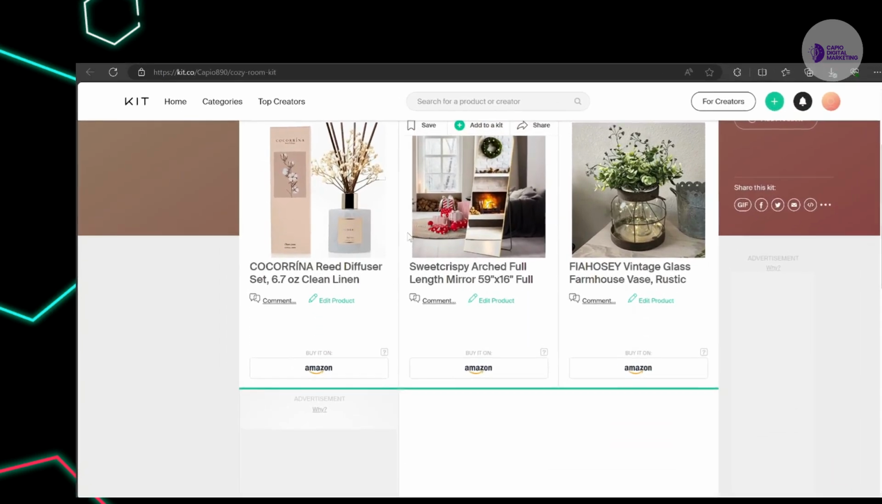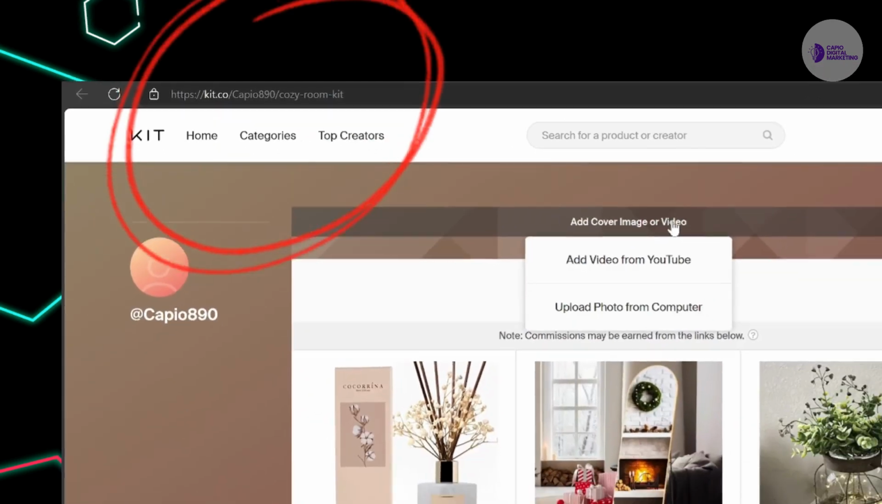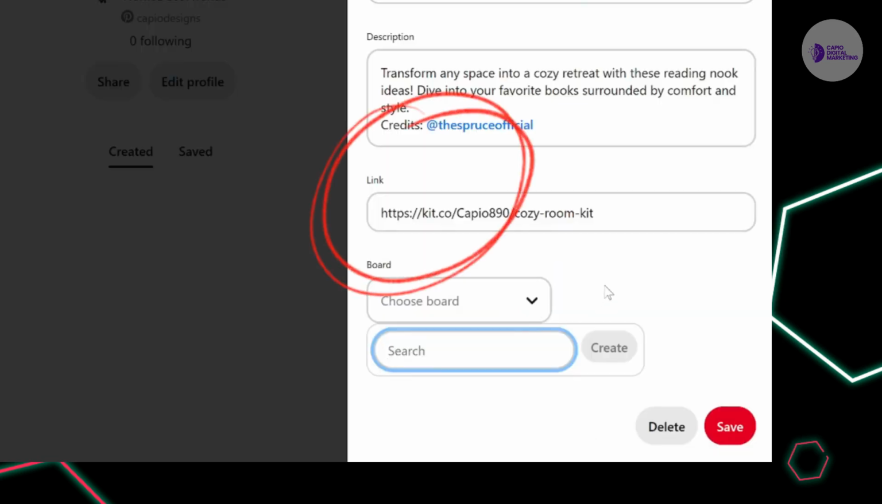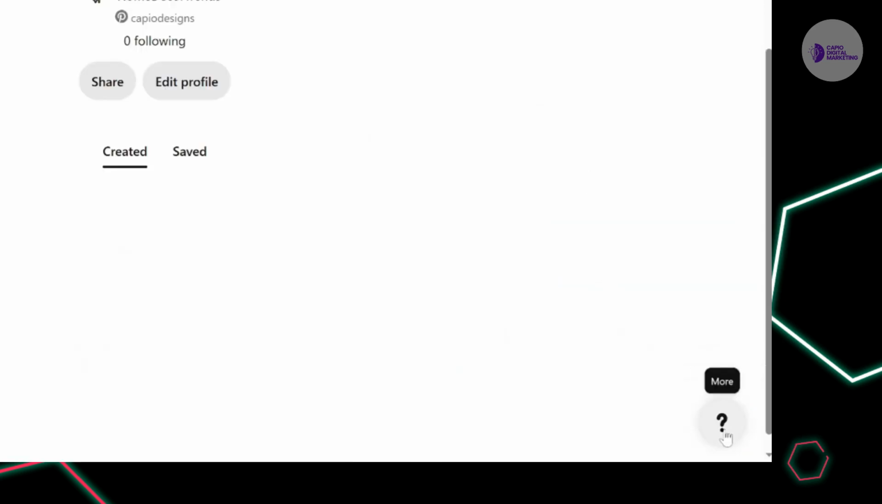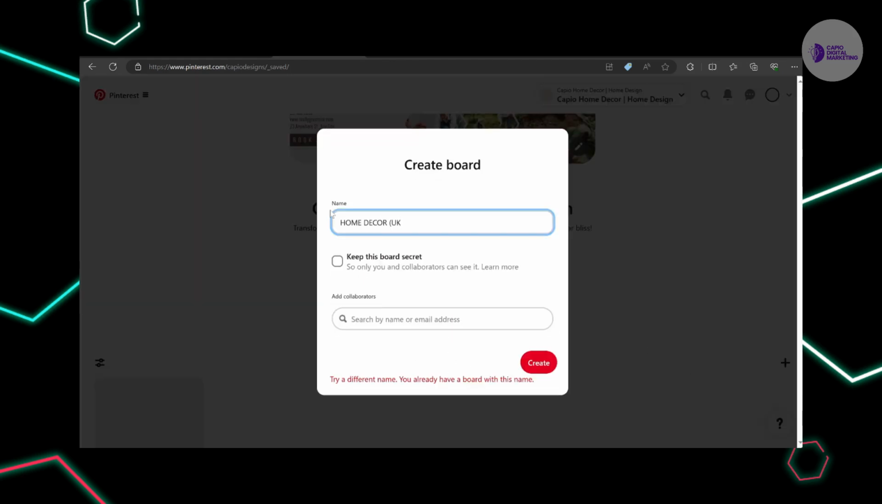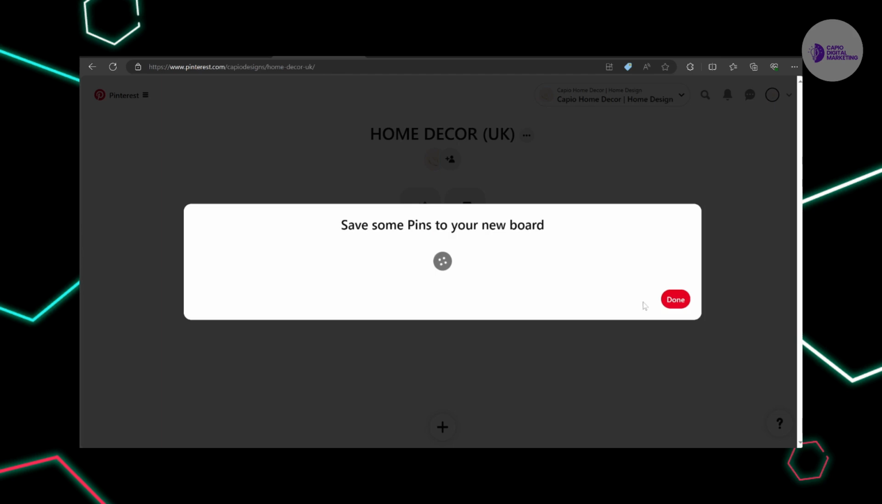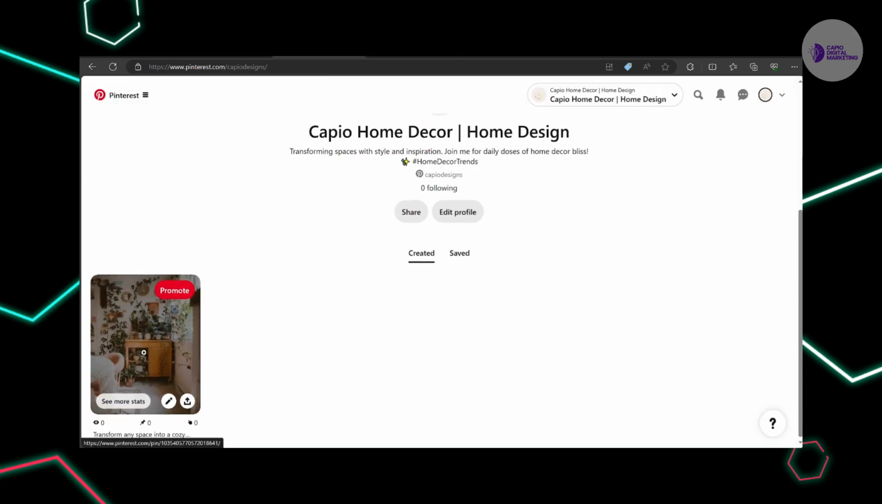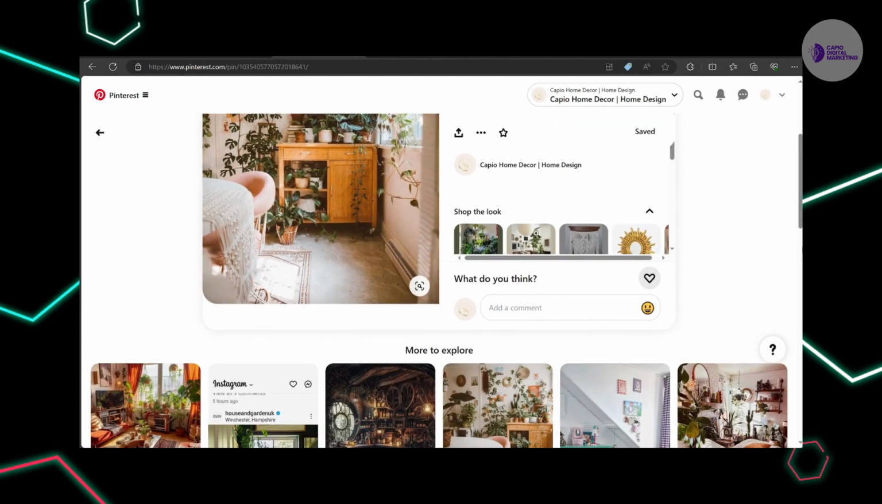So you can now copy the link to share for this store, for this kit that you made. Then you can just paste the destination link here and click on Save. You can also create a board specifically for, let's say, home decor, and then click on Create. Make sure this is a public board, then just click Share and save this to your Pinterest account. So that was my first pin on this account. This is what that looks like as of right now.